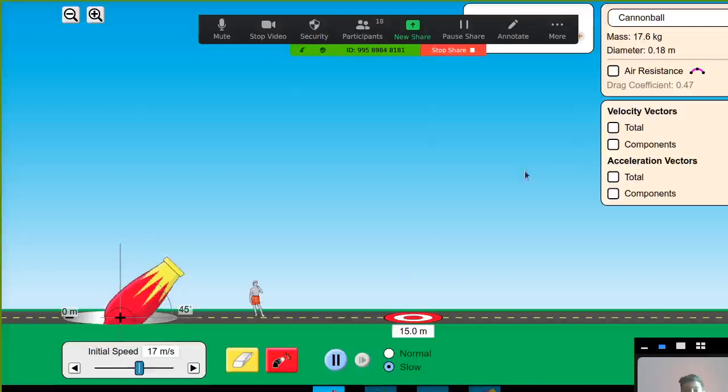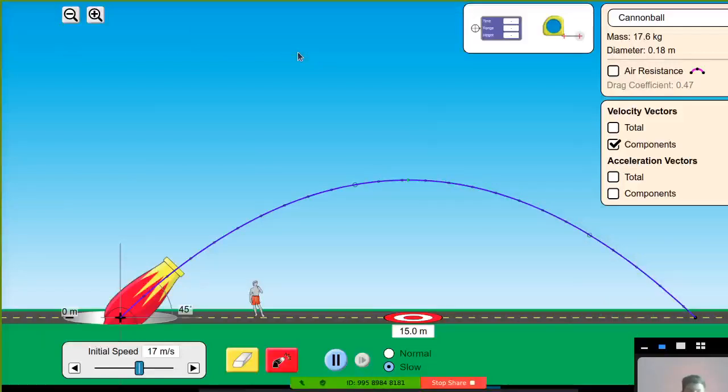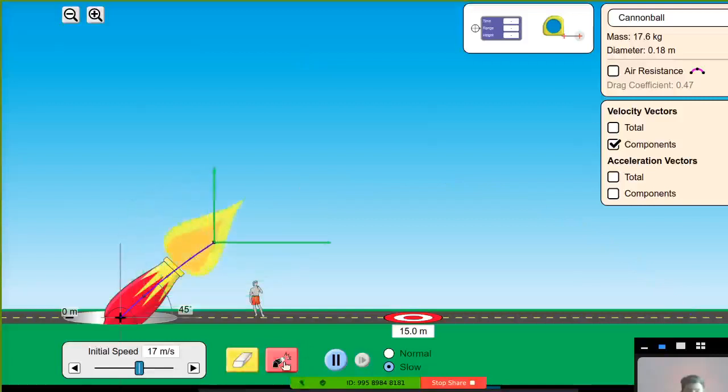अभी 45 डिग्री पे रखता हूँ and I'll be showing you components. Okay. You will observe this animation carefully and then you will answer my question. Okay. Let's fire it. I'm again launching it. Observe it again carefully.